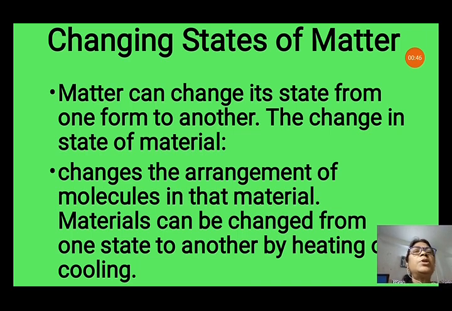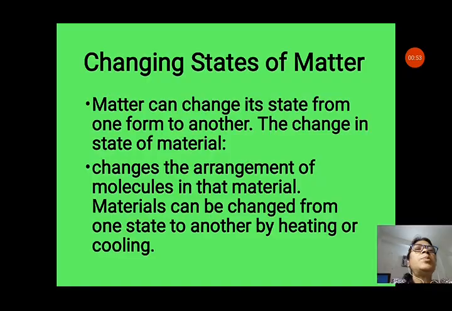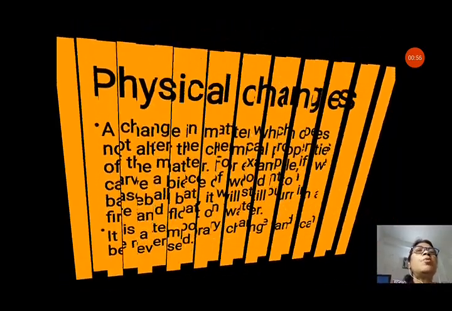Materials can be changed from one state to another by heating or cooling. So two processes are there. By heating or cooling we can change the state of matter. So this is the main basic point of changing state of matter.